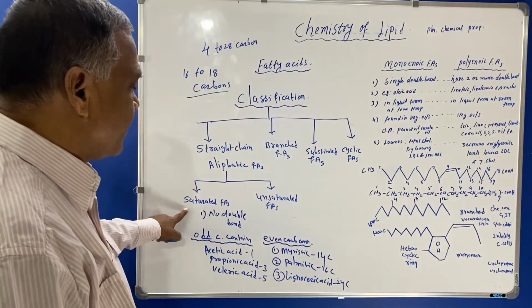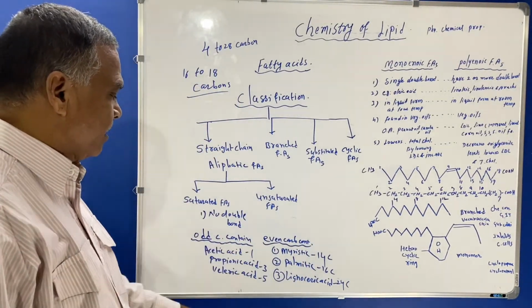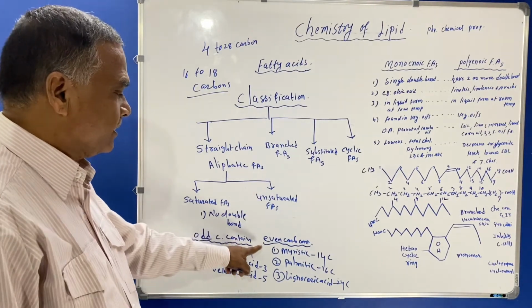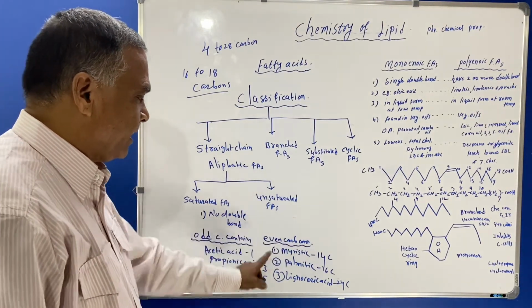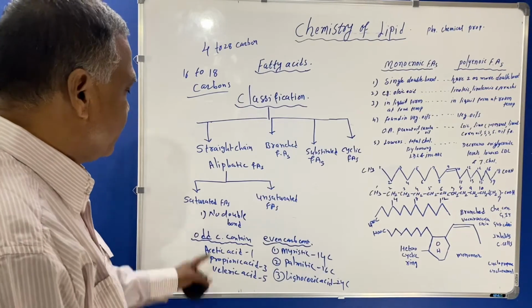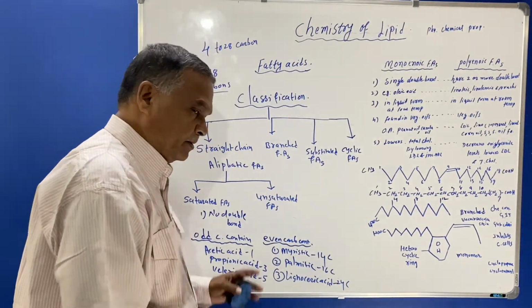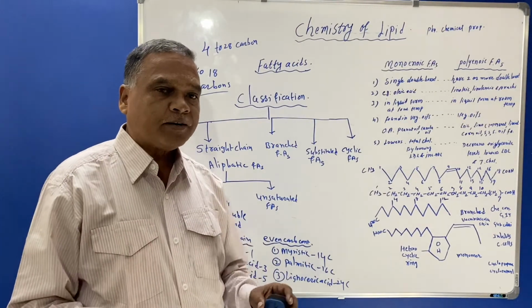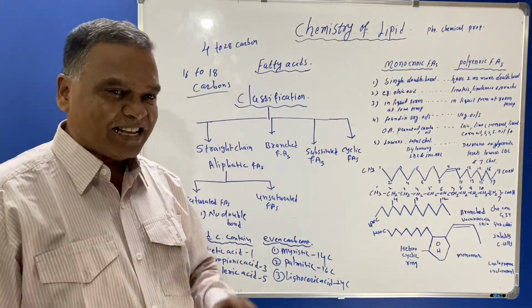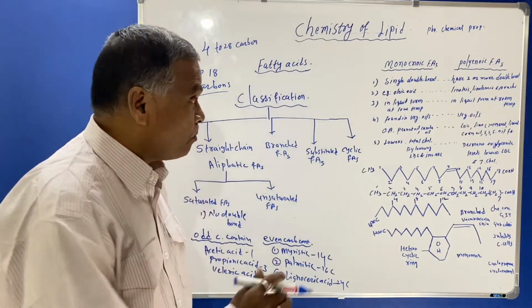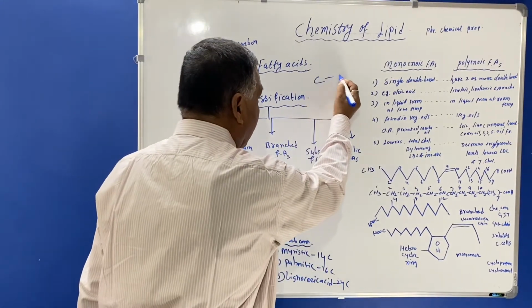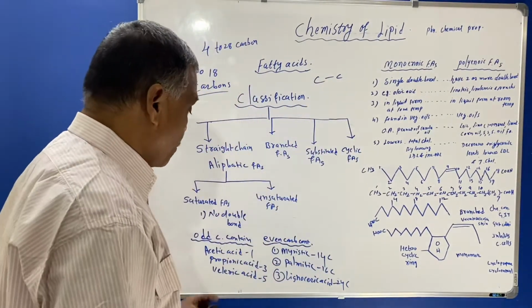Saturated fatty acids contain odd carbon containing fatty acids and even carbon containing fatty acids. These are the examples of saturated fatty acids in our body. Now you must know that the major point of saturated fatty acids is that they do not contain a double bond between carbon atoms.